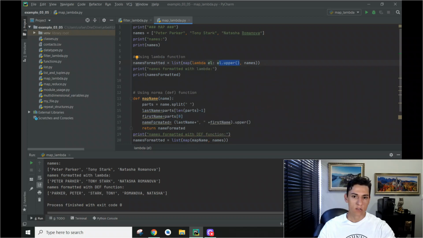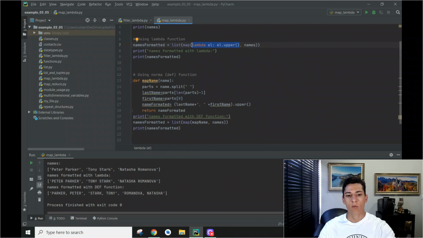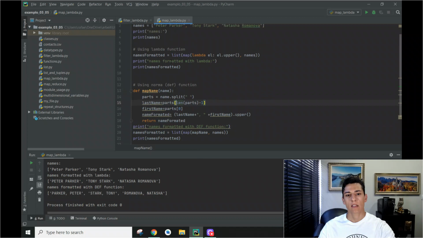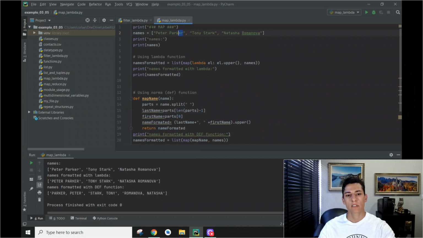Right. And then we have another way to use the map function. Of course, not another way, it's the same way, but here we define a function with lambda syntax that is a shorter way, but here we have one function that's a little more complex. It does not only transform each element to its uppercase version, but it makes a kind of transformation. It will set the last name first, the first name at the end, and you separate the last name from the first name using the comma. And of course, both will also be in uppercase, and then return the value.